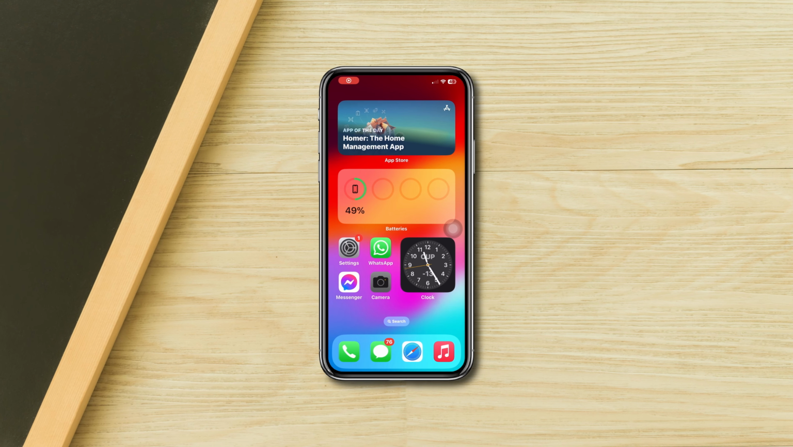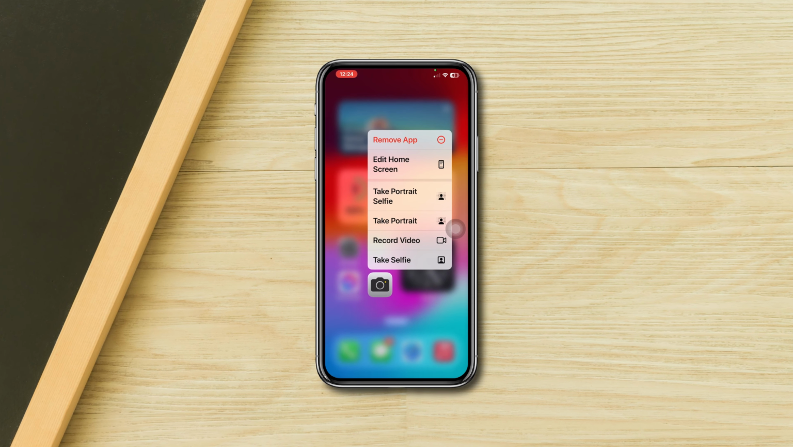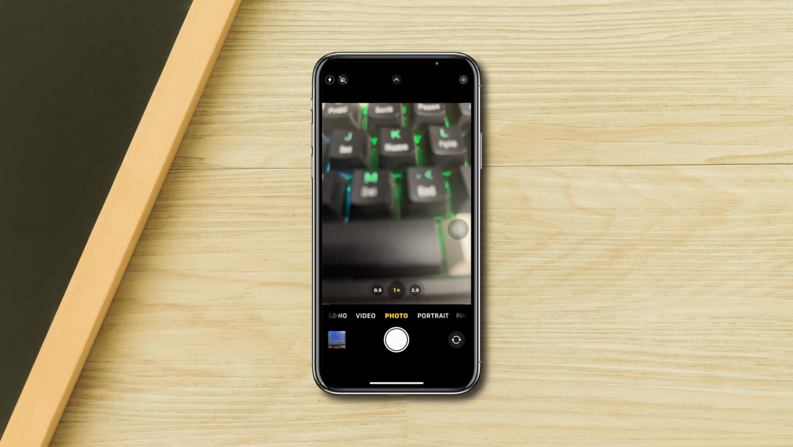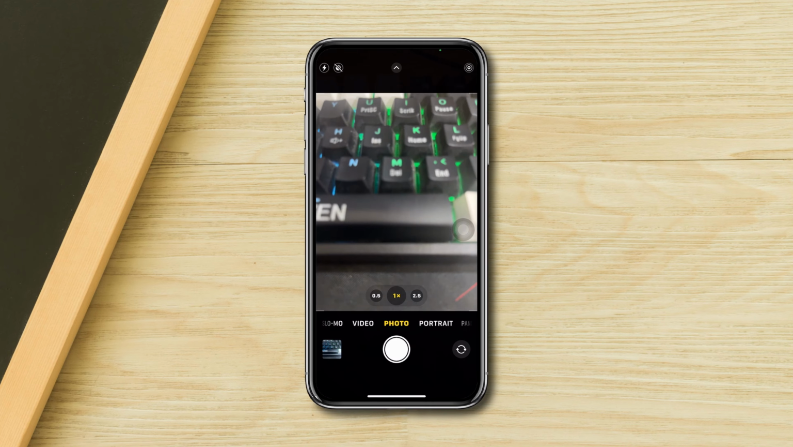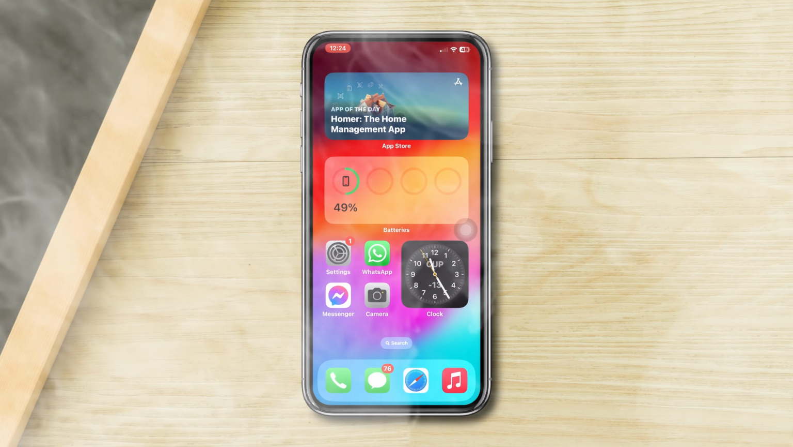Do you want to know how you can turn off the camera shutter sound on your iPhone? Hey there, this is Eve, and here is how you can turn off the camera shutter sound on iPhone. So without wasting any more time, let's take a look at how you can do this.